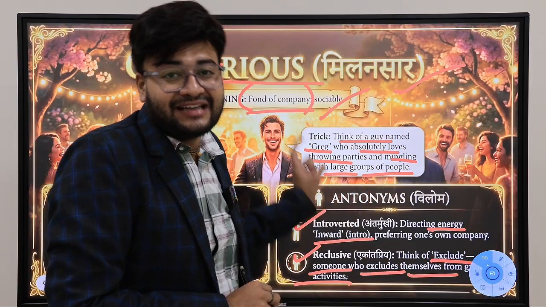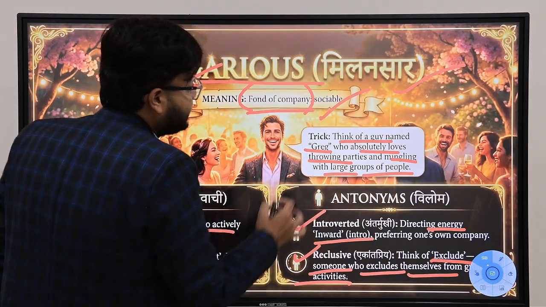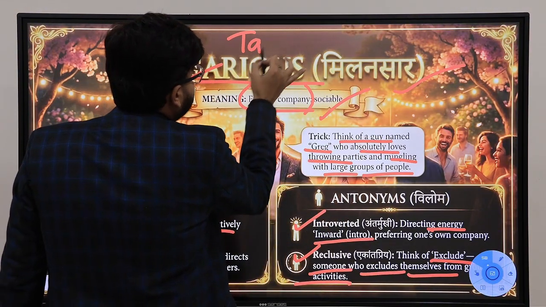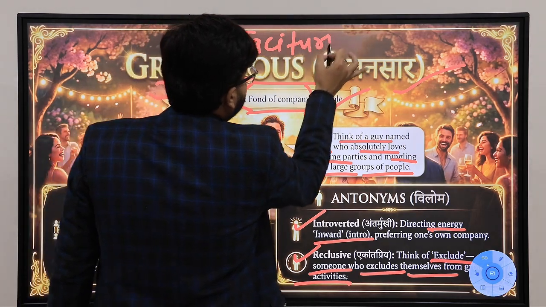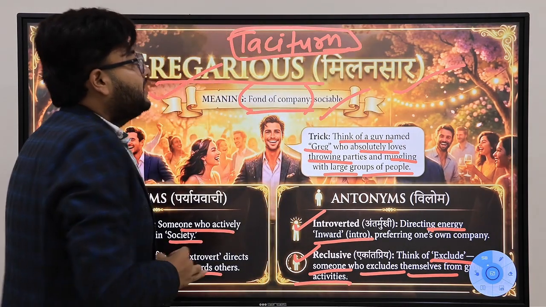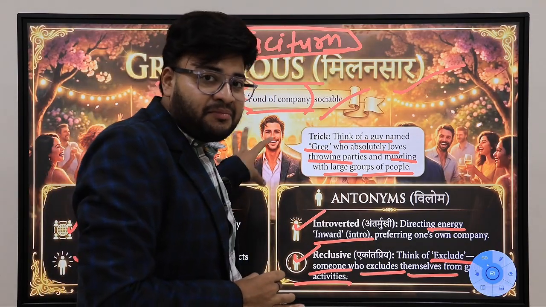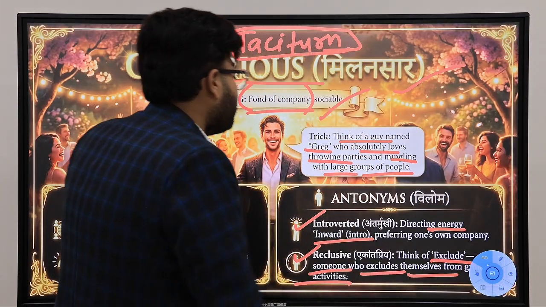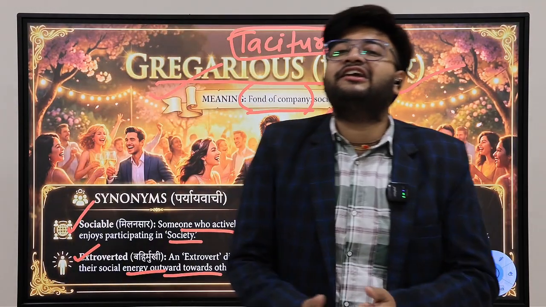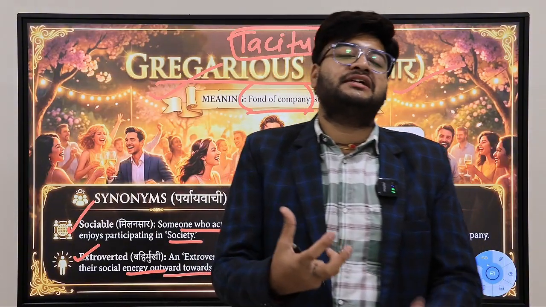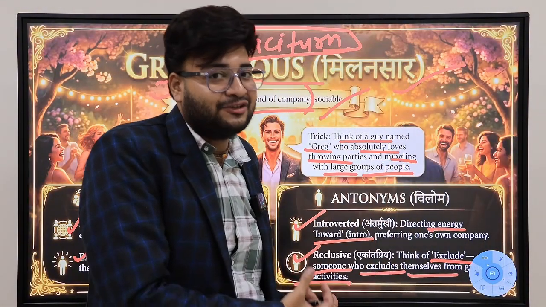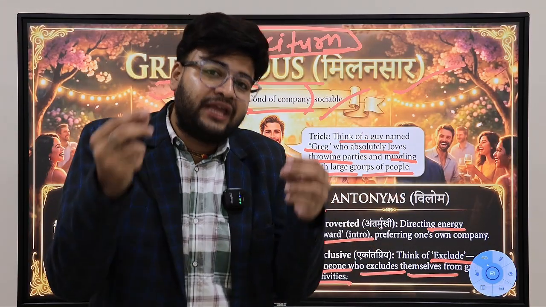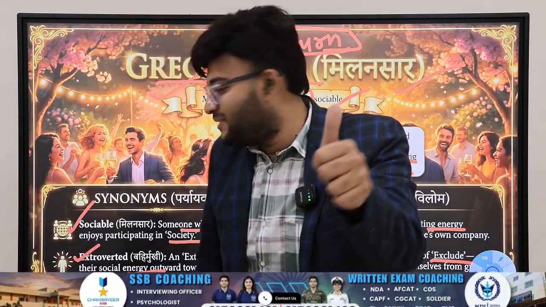A very important antonym I am giving it to you. Try to write down the meaning of this. Taciturn. T-A-C-I-T-U-R-N. Tell me, is taciturn the synonym or the antonym of this word gregarious? Comment right away. So we have learned that gregarious is a sociable, extrovert kind of person. The opposite will be introvert and reclusive. Reclusive means excluding. Every time he or she is excluding himself or herself from any kind of group activity. Got it? Remembered it?